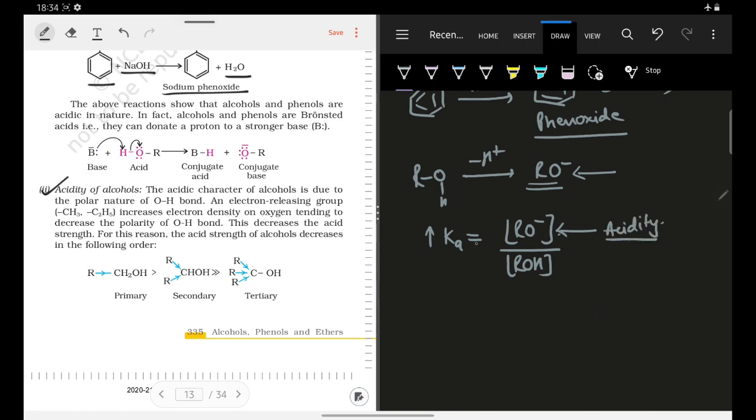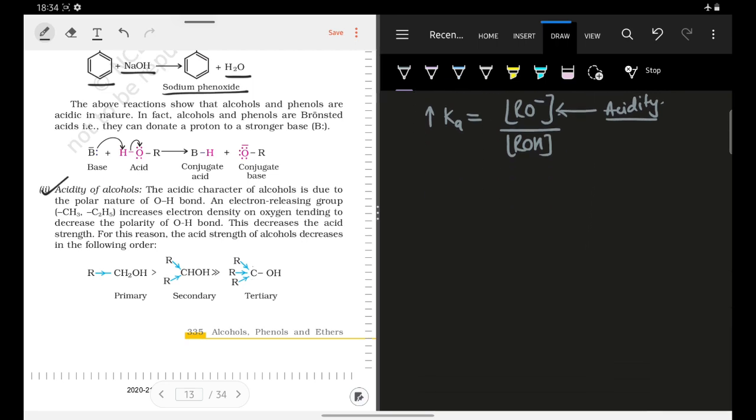Okay? So we can say that if your RO minus or your alkoxide is stable, then your alcohol will be more and more acidic. Okay. So now let us try to make the alkoxide ions of primary, secondary and tertiary alcohols. So I am just going to modify this like this. Okay, this is the tertiary alkoxide, this is the secondary alkoxide and this is the primary alkoxide. Okay. Now try to compare their stabilities.